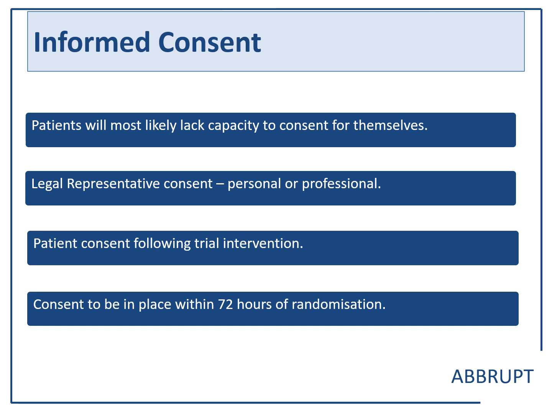If a person or legal representative cannot be identified, we ask the local research team to identify a professional legal representative who is independent of the trial, usually the doctor primarily responsible for the medical treatment of the patient. The legal representative information sheet should be provided and they should be given time to consider the information and have any questions answered before being asked if they are willing to provide consent on behalf of the patient.